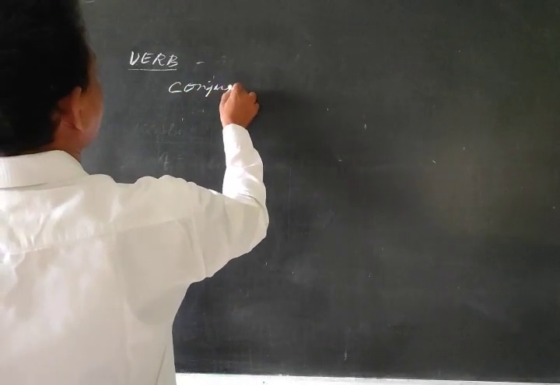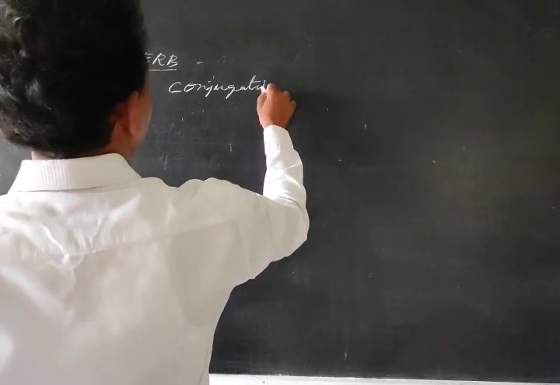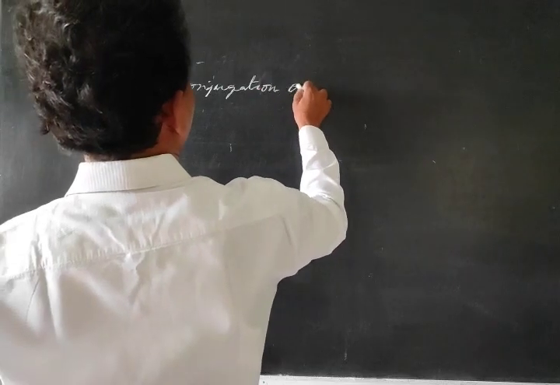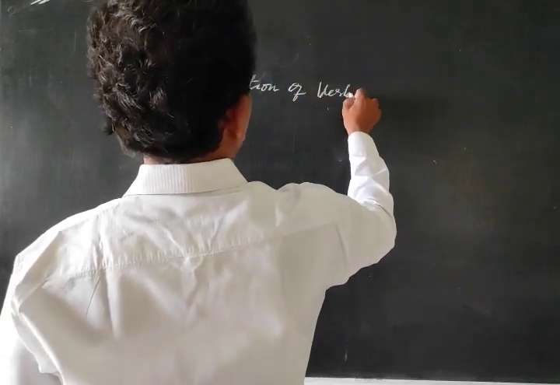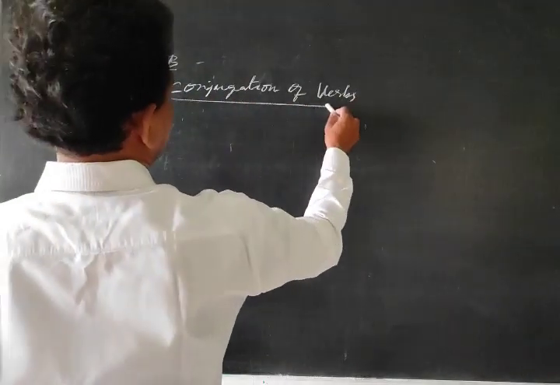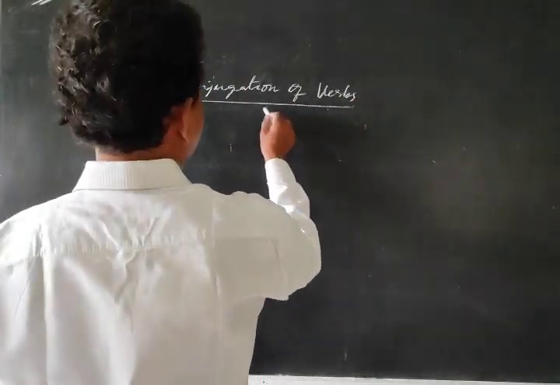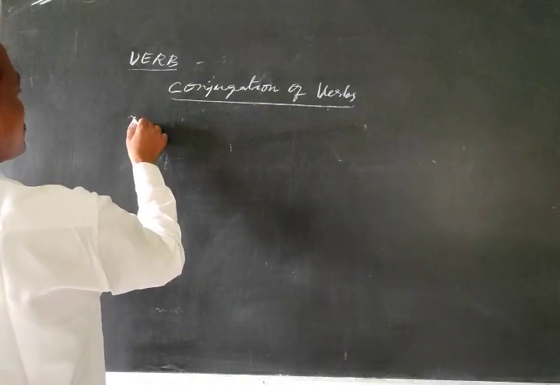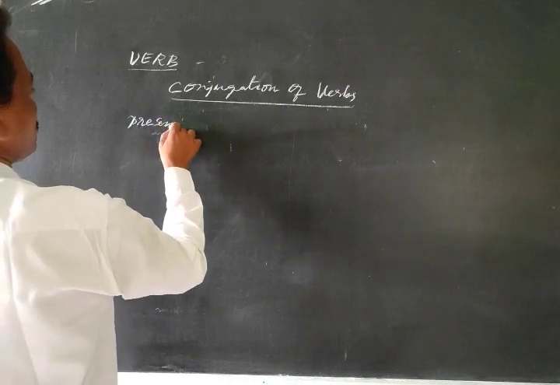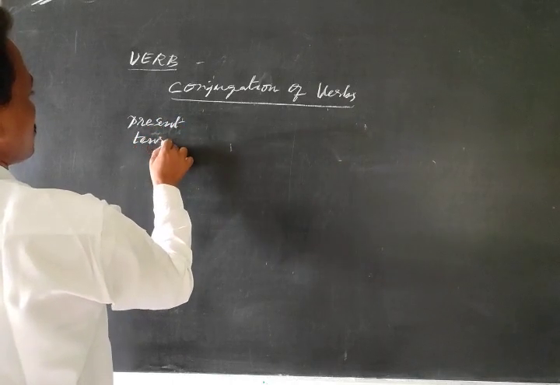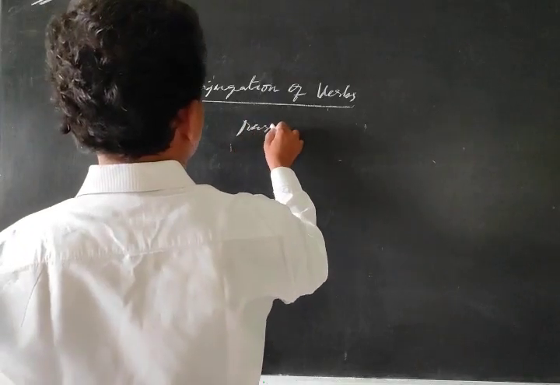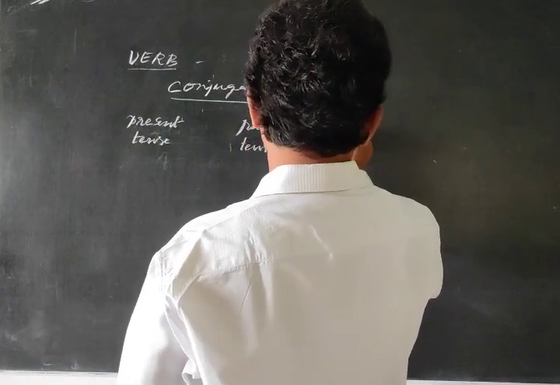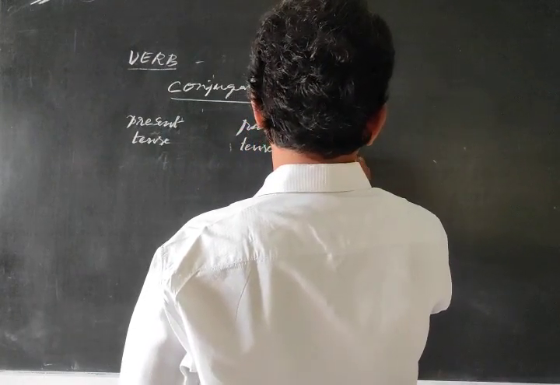In conjugation of verbs, these are again present tense, past tense, past participle.